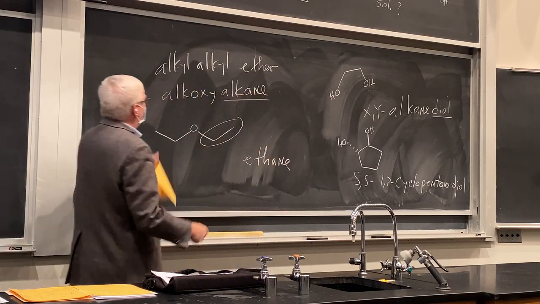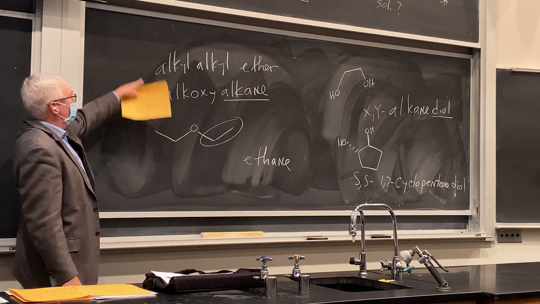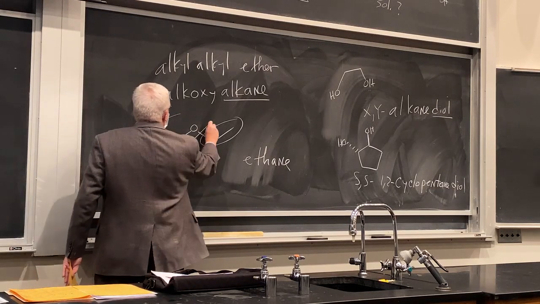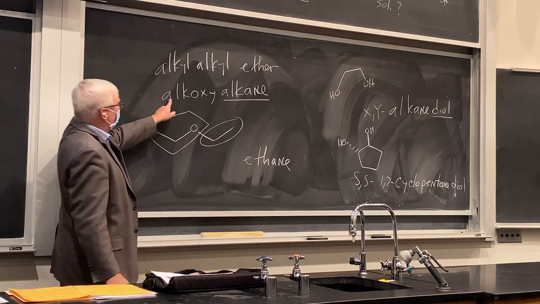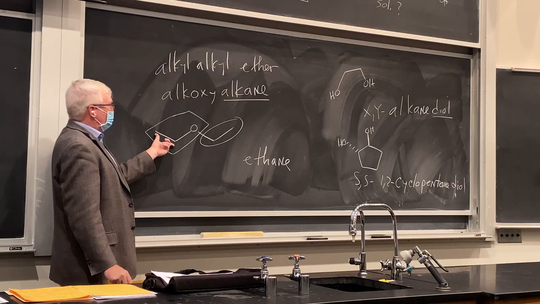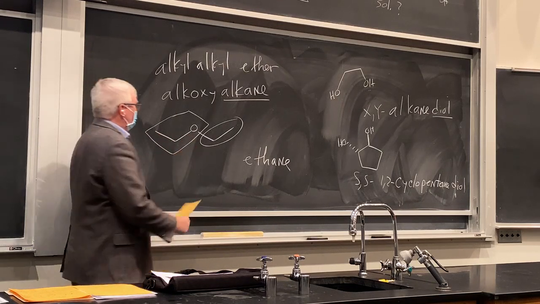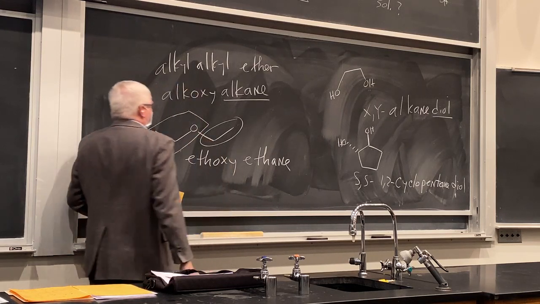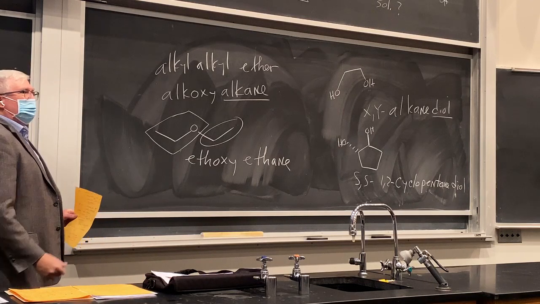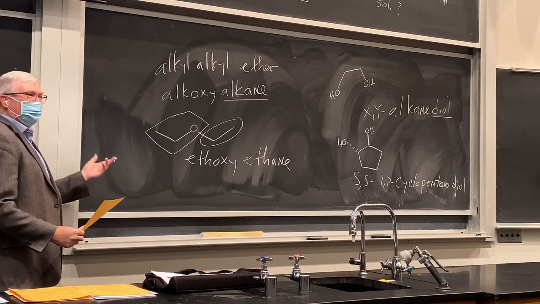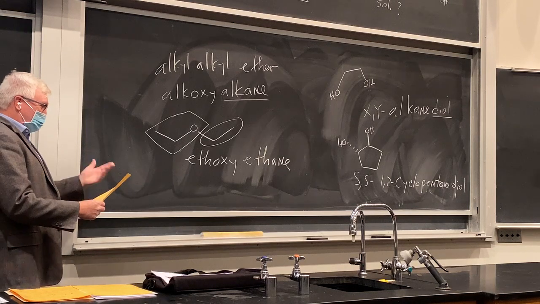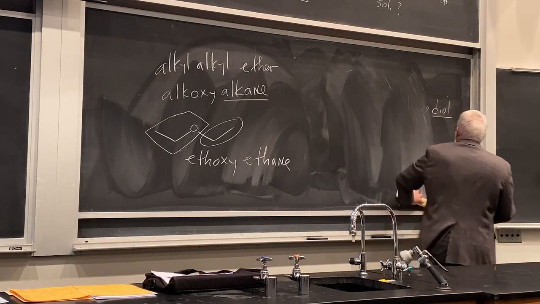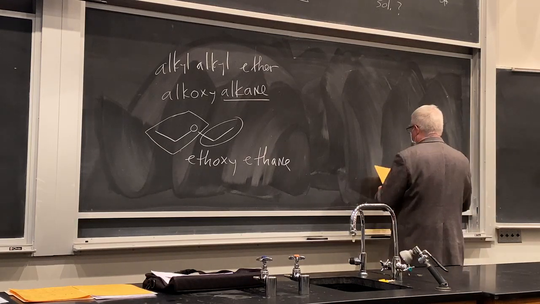When you get more complex, you have to use the IUPAC approach, okay? The simpler ones, you can use the alkyl ether. But what is this? Here's our new group here that we're calling what? An alkoxy group. And what alkoxy group is it? It's ethoxy ethane, okay? So this group right here is an ethoxy group. Ethoxy ethane, okay? No chemist calls it that. We call it ether, diethyl ether, or just ether. But that name takes over a little bit more. You can see when it gets a little more complicated, how you can name things here.